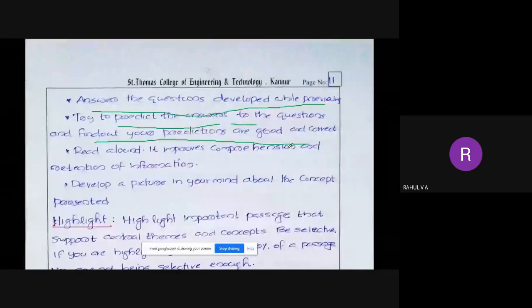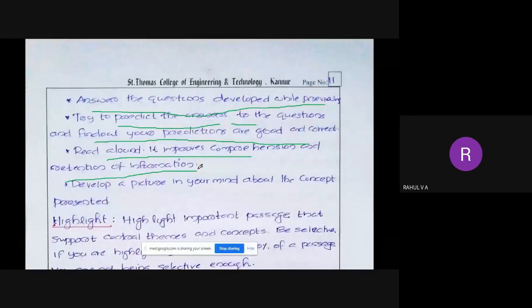Read aloud, it improves comprehension and retention of information. So you have to read it aloud so that it improves comprehension and retention of the information. Whenever you are reading something, if you read it loudly, two of your sensing organs actually work.